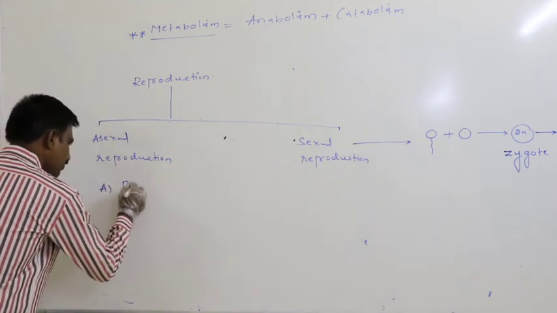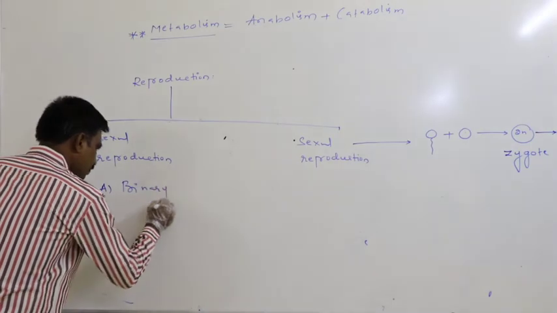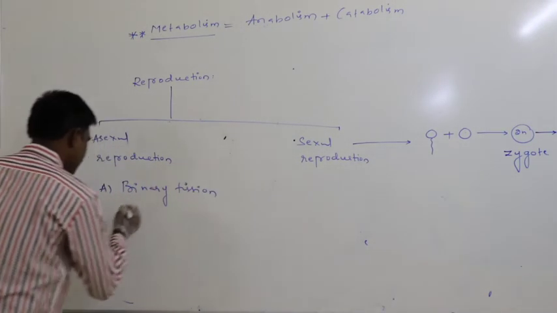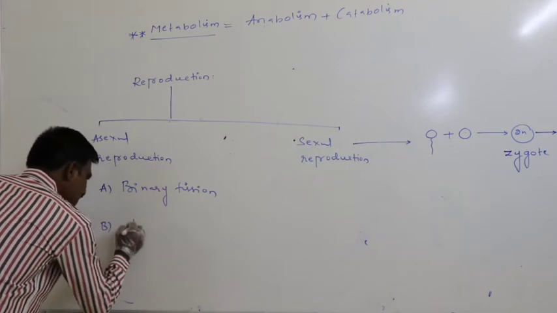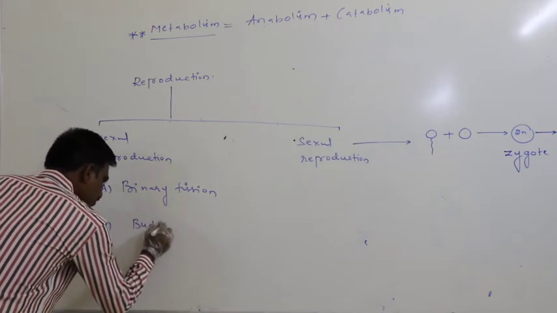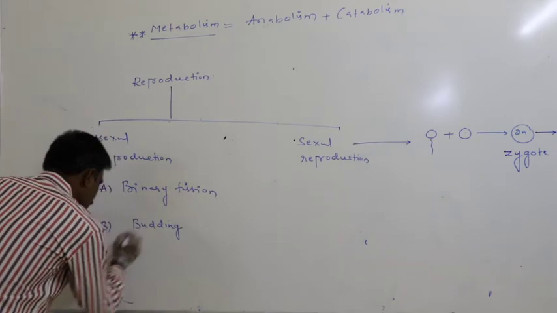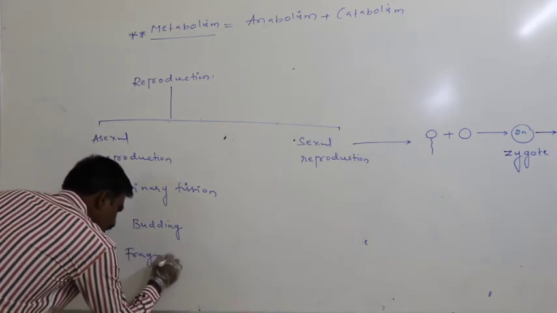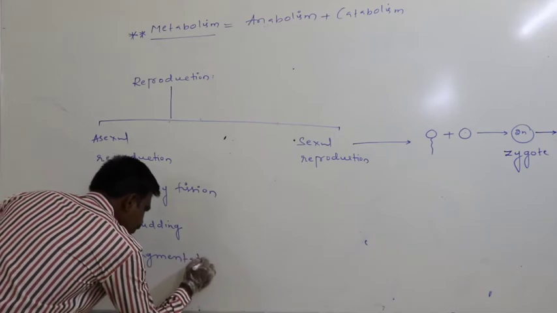One is binary fission, second one is budding, third one is fragmentation.